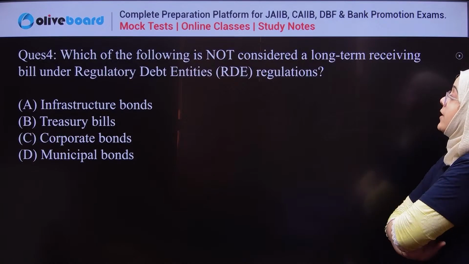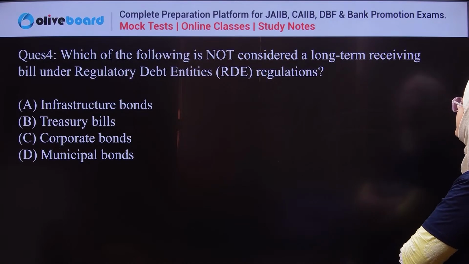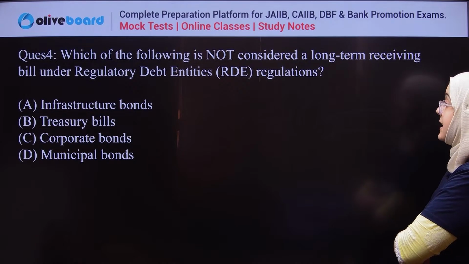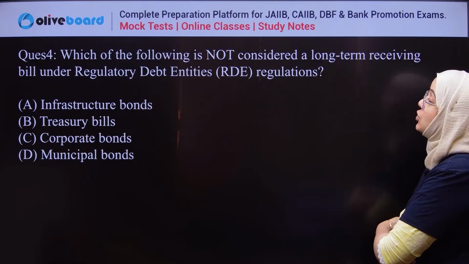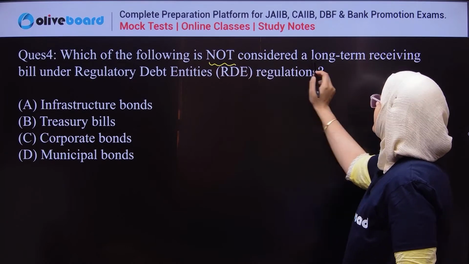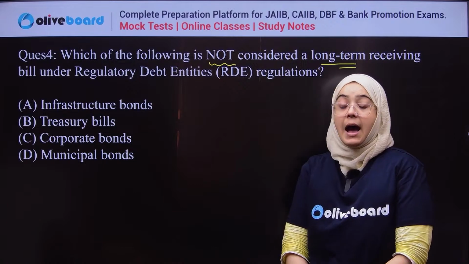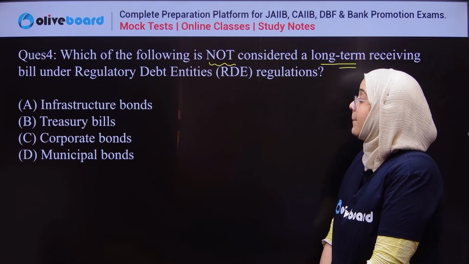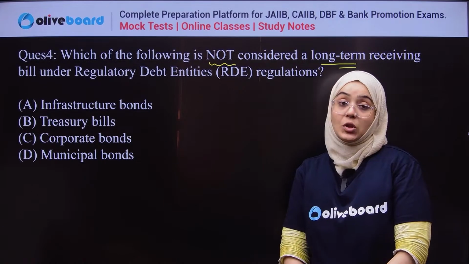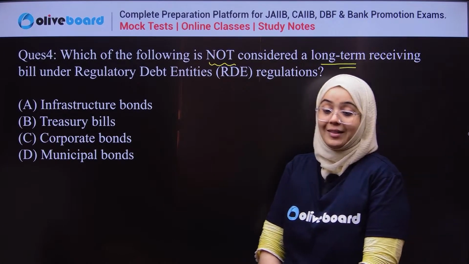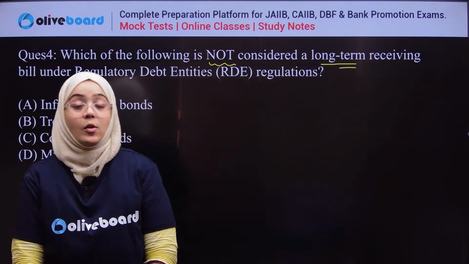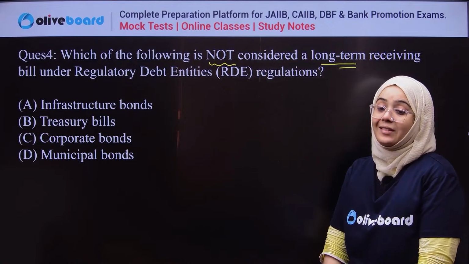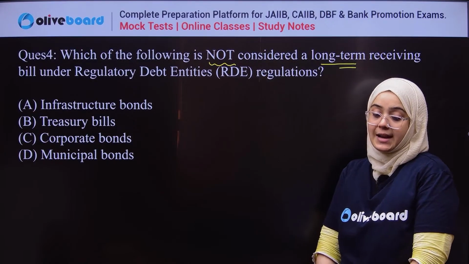Next question is: which of the following is not considered a long-term debt entity under the regulatory debt entities regulation? You have to check which of the following is not considered a long-term debt entity: infrastructure bond, treasury bill, corporate bonds, or municipal bonds. It's a very easy question.